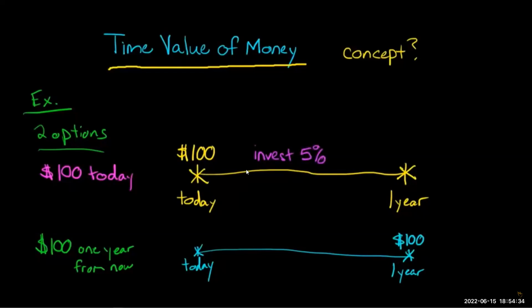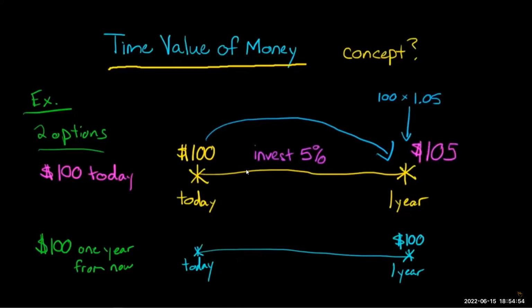Now, what's going to happen is that at the end of that year, you don't have $100 anymore. Well, what do you have? You're going to have 100 times 1.05, which is going to be $105.